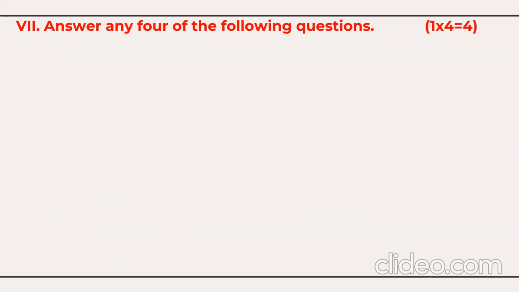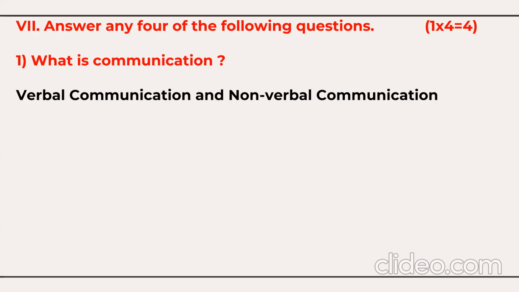Then now you have the questions from communication skills, verbal communication, non-verbal communication. Here you have 5 or 6 questions, and out of them you need to answer only 4 questions. I have done special videos on listening skill, verbal communication, non-verbal communication, with all the short questions, and you can find the link in the description box. Now, what is communication?